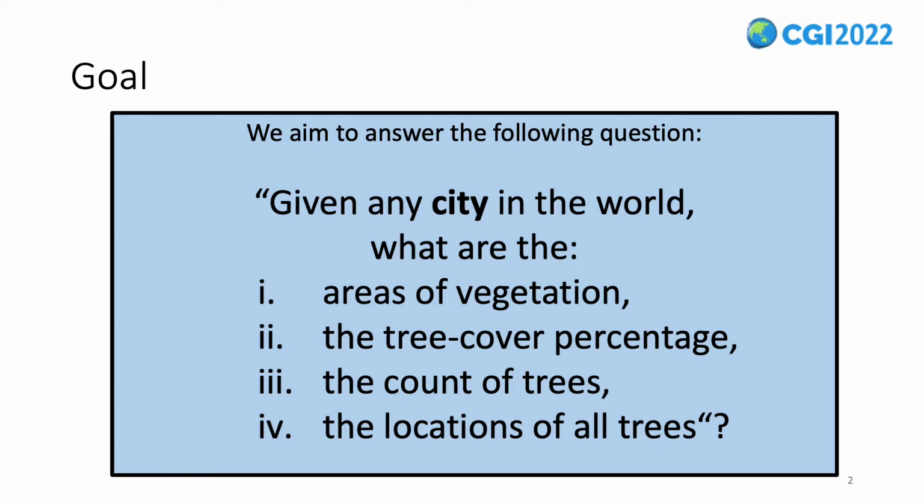First, city-scale tree or vegetation localization needs manual work or high user intervention and therefore is costly and slow. Secondly, classical approaches like index-based thresholding is not robust across cities. In this work, we used satellite snapshots of a city across time as input. Then we answered the following questions. Given any city in the world, what are the areas of vegetation, the tree cover percentage, the count of trees, and the location of all the trees?